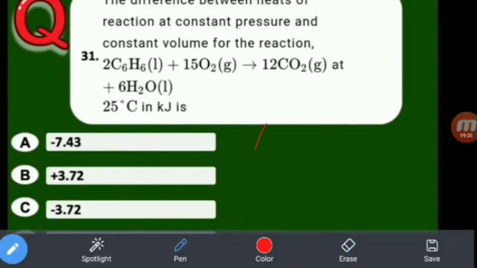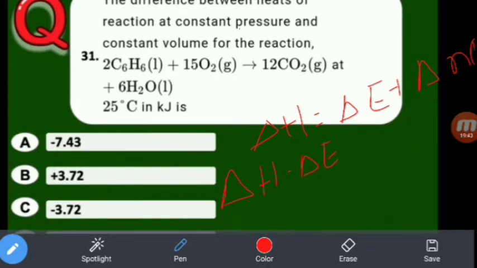Generally, delta H is equal to delta E plus delta n RT. Now delta H minus delta E, we want this one, that is equal to delta n RT. So what is delta n? Product number of moles minus reactant number of moles.